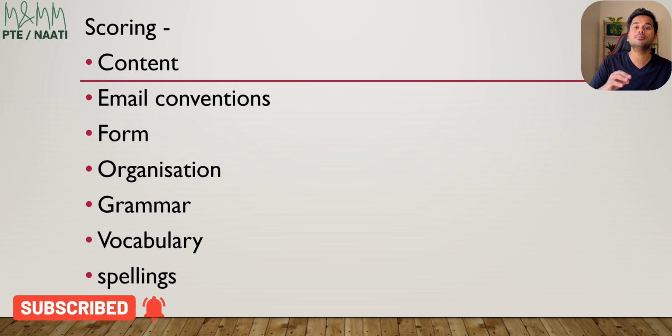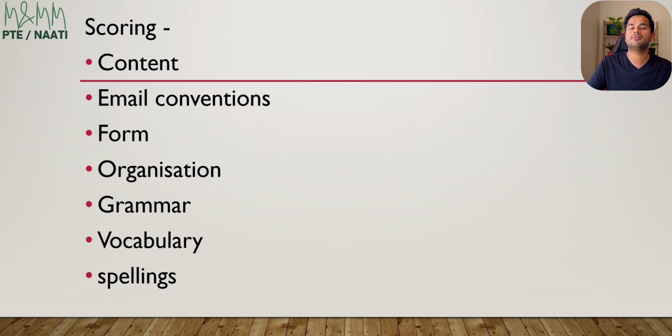Now let's have a look in terms of scoring. Pearson has divided the scoring into these 7 different components. So these 7 different things would be tested, starting with content.